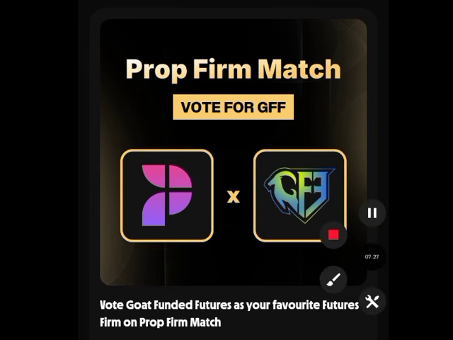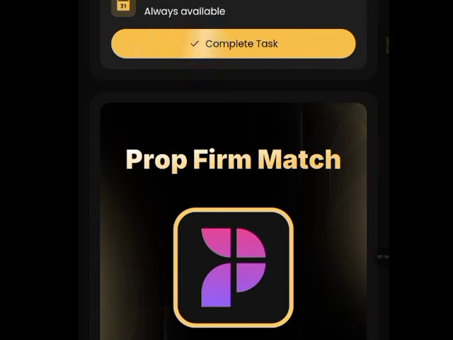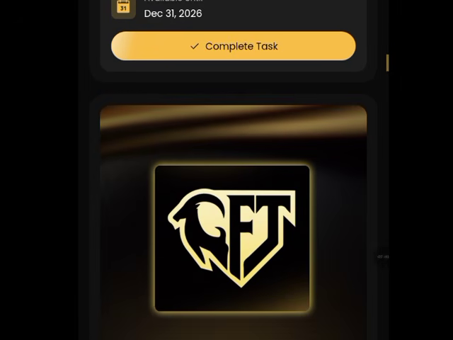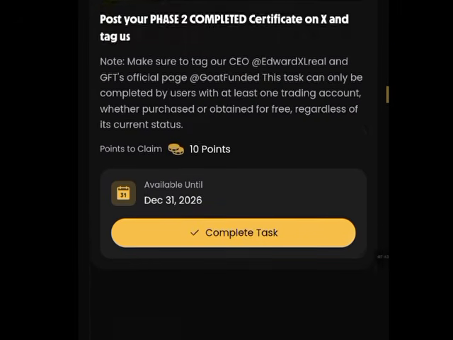The next task you need to do right here is vote Goat Funded Futures as your favorite futures, as you can see right here. Then you have 90 points. Then right here, profile match. These are the tasks that you need to complete right here.